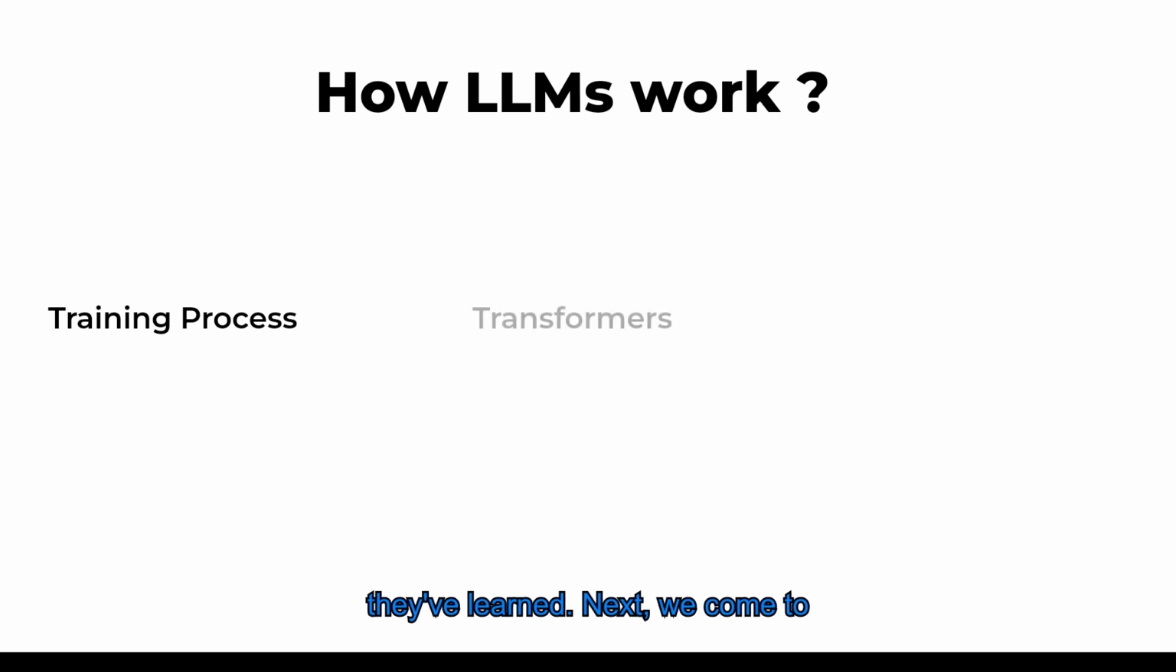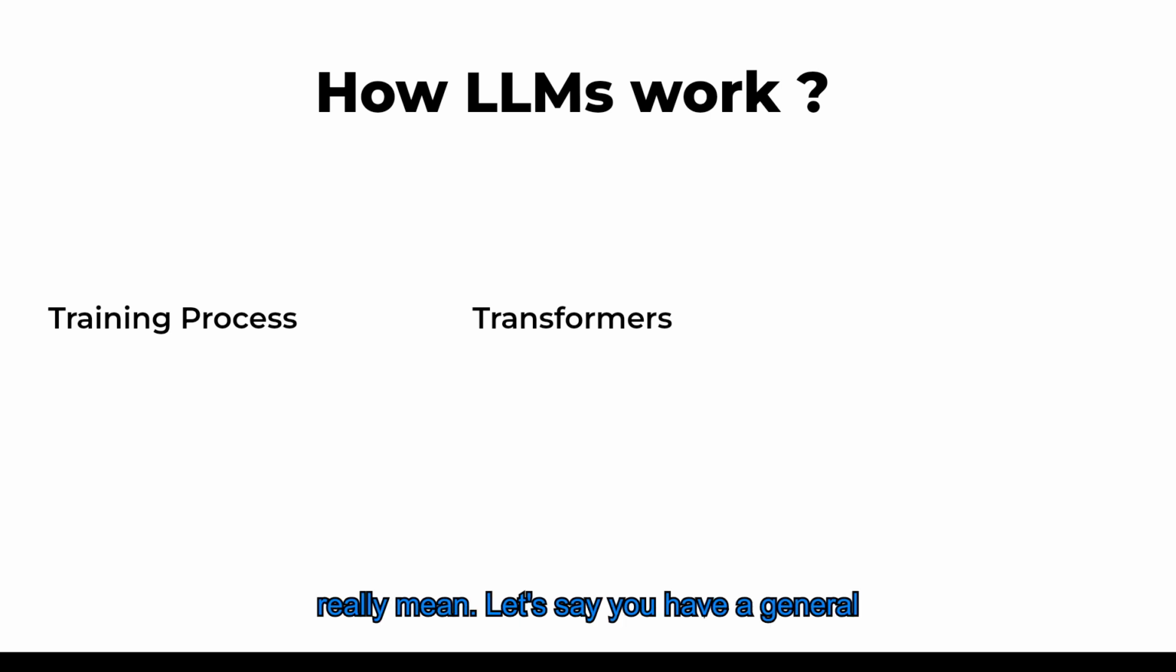Next, we come to transformers. Think of a transformer like a group of friends discussing a topic together. Instead of each friend only focusing on what they're saying, they can listen to everyone else at the same time. This way, they understand the conversation better. In the case of LLMs, transformers allow the model to look at all the words in a sentence together instead of one by one. This helps the model understand the context better, so it knows what you really mean.